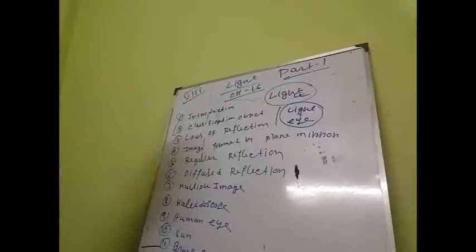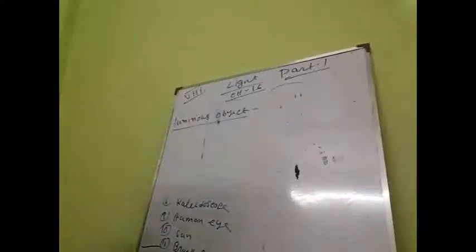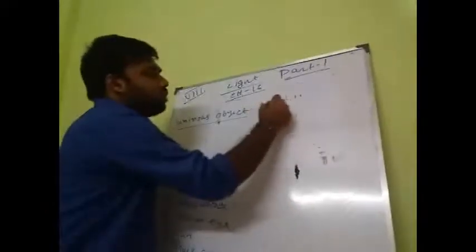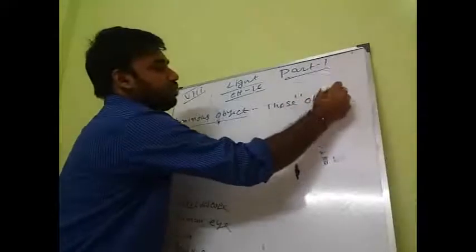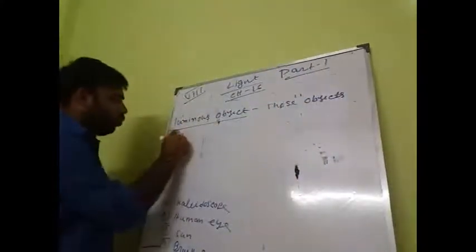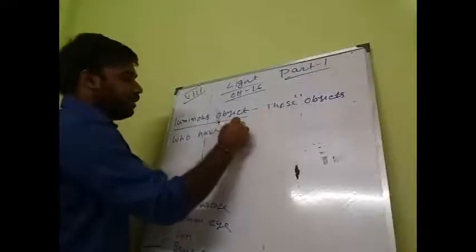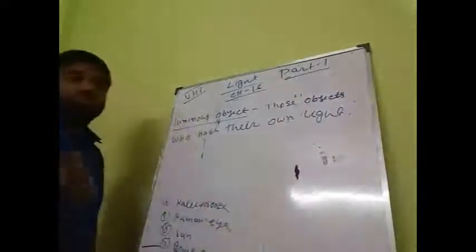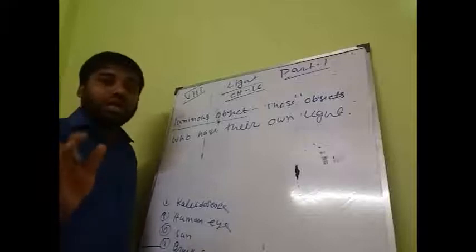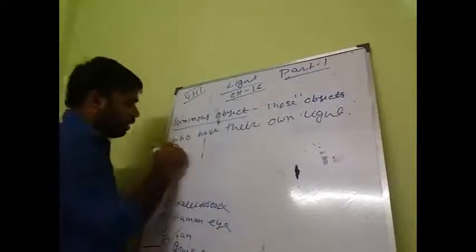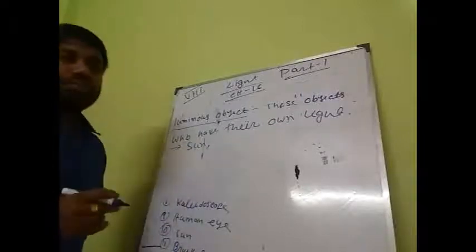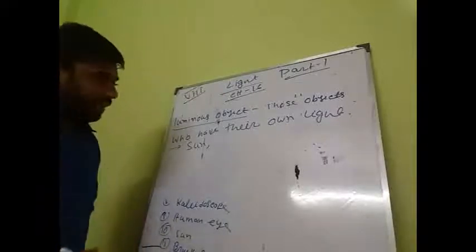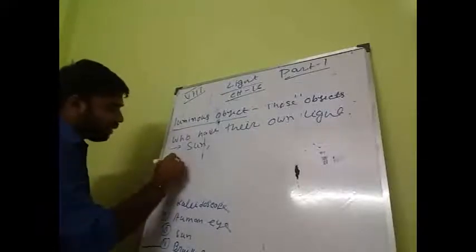Okay students, next, what is a luminous object? Luminous object means, students, those objects which have their own light. These objects are called luminous objects. For example, sun. This type of object is able to produce its own light. They can emit light. And another thing, non-luminous object.